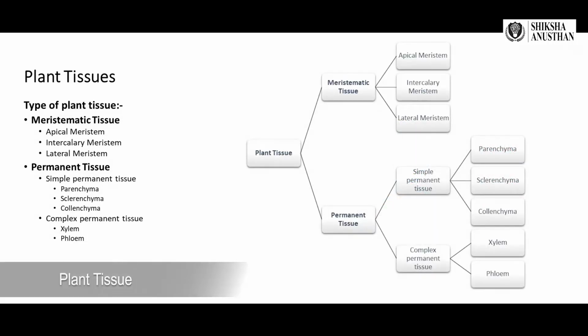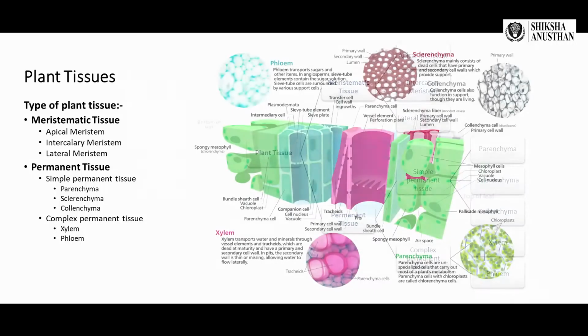Now coming to plant tissues, which is the part we will be studying. Then types of plant tissues. As you can see, the hierarchy is divided here. Plant tissue is divided into meristematic tissue and permanent tissue. Meristematic tissue is again divided into apical meristem, intercalary meristem, and lateral meristem. Permanent tissue is further divided into simple permanent tissue and complex permanent tissue. Simple permanent tissue is again divided into three types: parenchyma, sclerenchyma, and collenchyma. And complex permanent tissue is divided into two types: xylem and phloem.